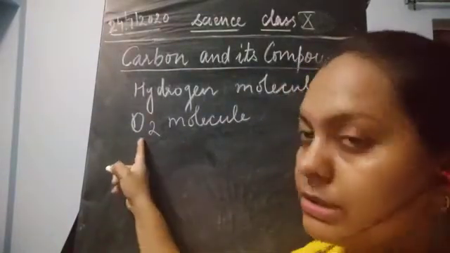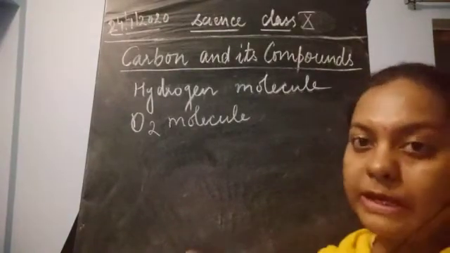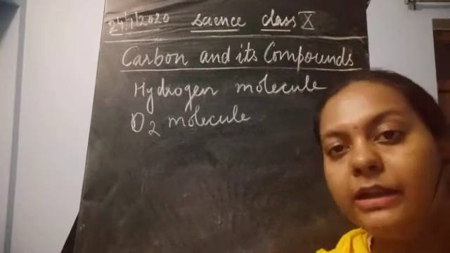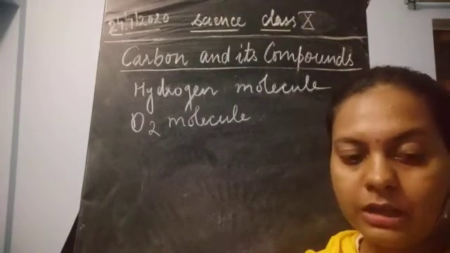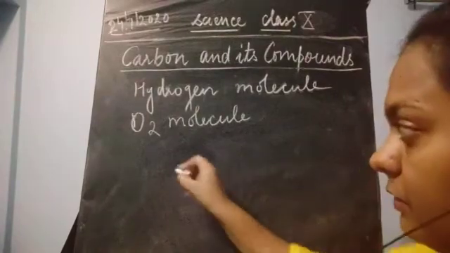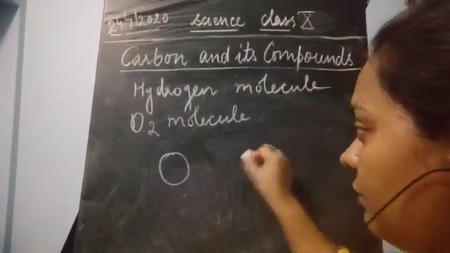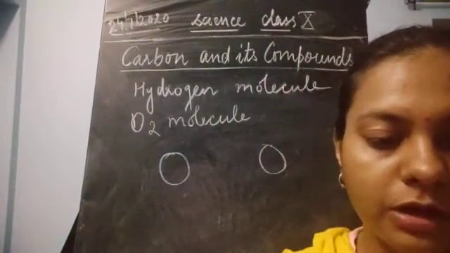We require 2 oxygen atoms to combine and form covalent bonds, and then it will be possible for the oxygen to combine and give a stable electronic configuration. How is this being done? Let's find out. So how many electrons does oxygen have in the outermost shell? Please tell me, because what is the configuration for oxygen?